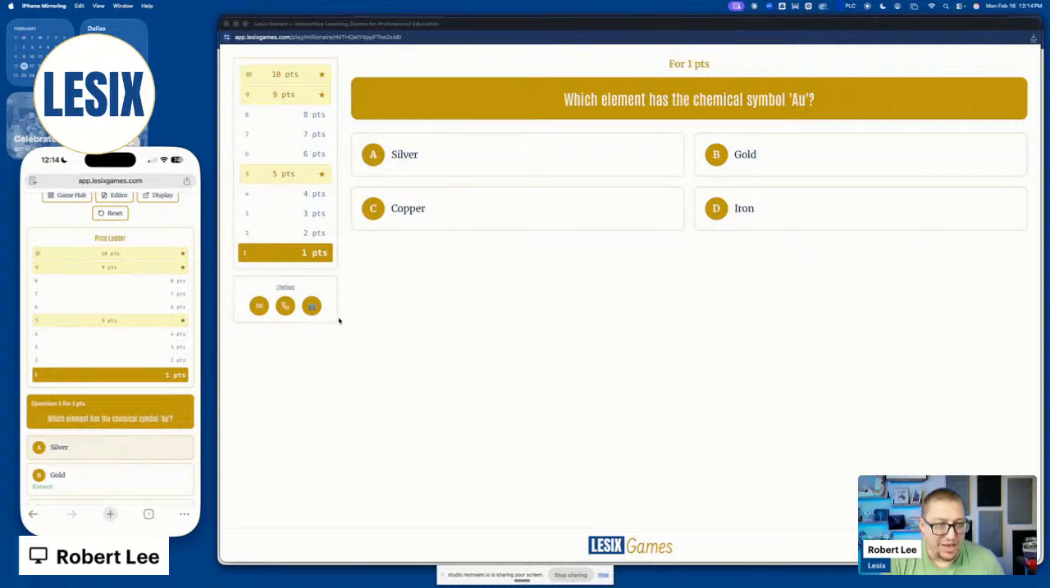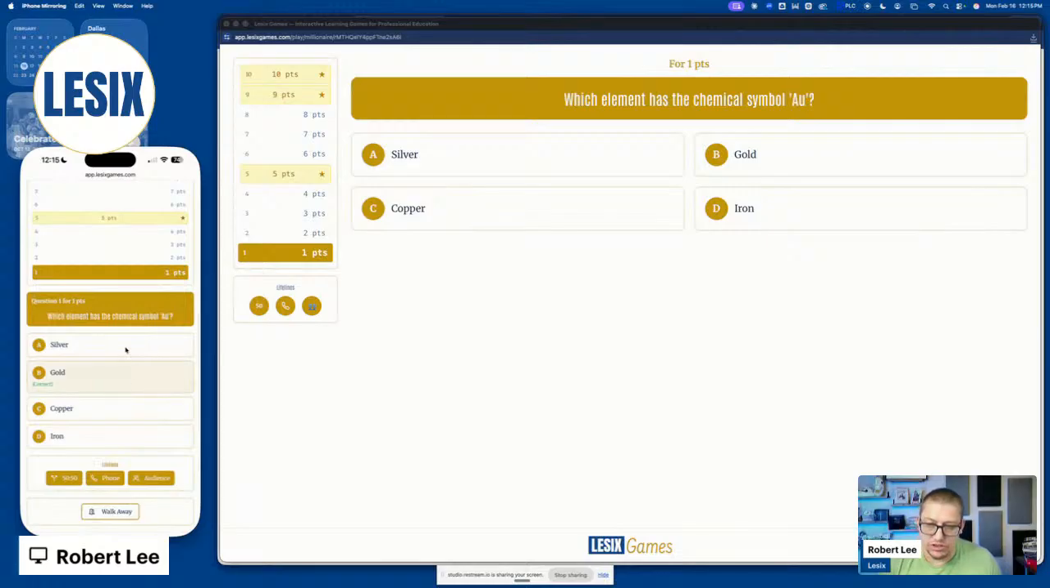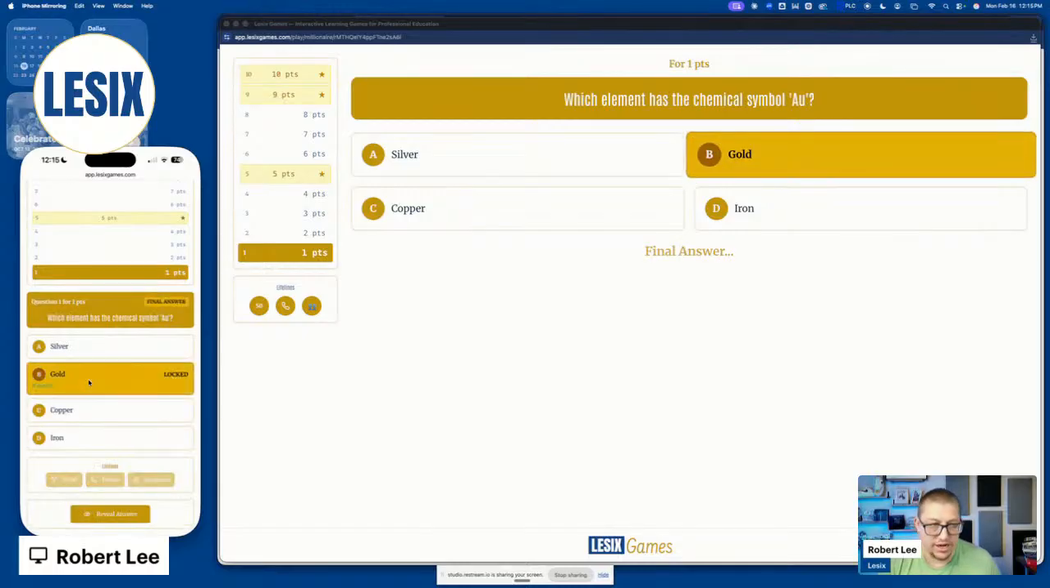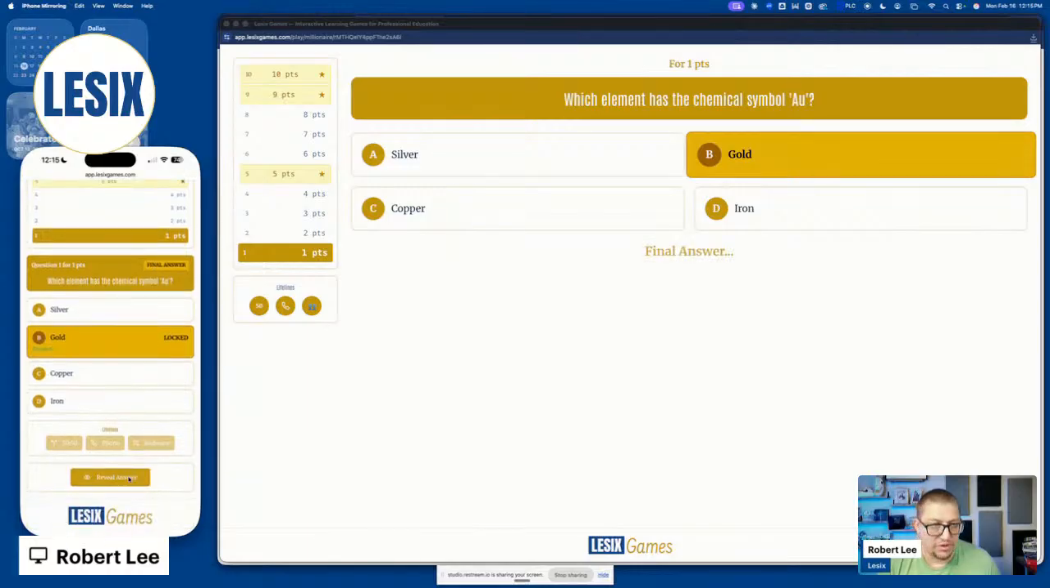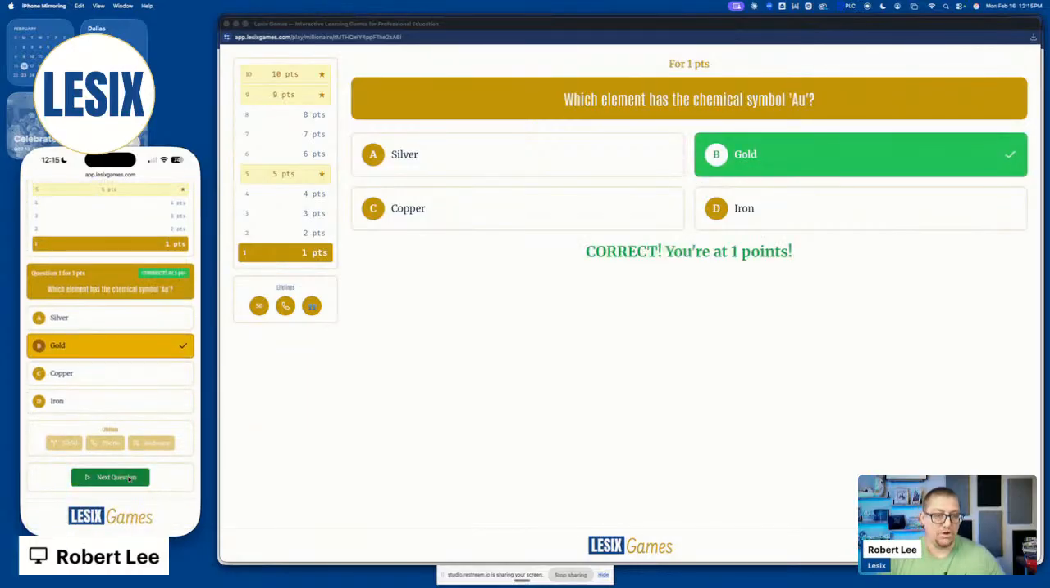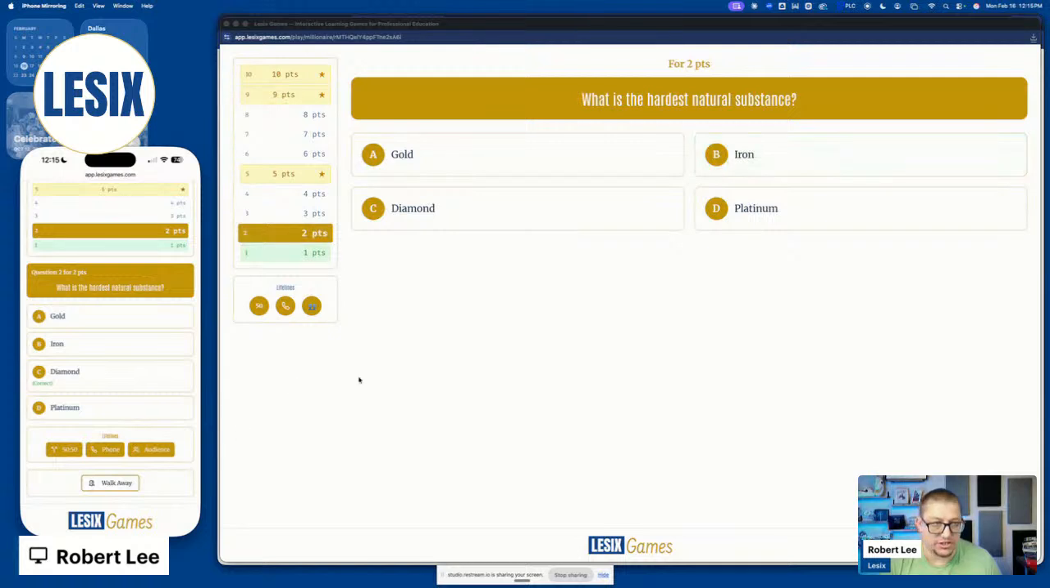And now you see here, which element has the chemical symbol AU? Now on the game controller side, I see all 4 responses, and I see the correct one. And let's say that the person that is playing the game says gold, and I click that. The answer is locked. We make sure it's the final answer, and we reveal the answer. Boom. Whoever's playing the game, you are correct at one point, and we move to the next question.